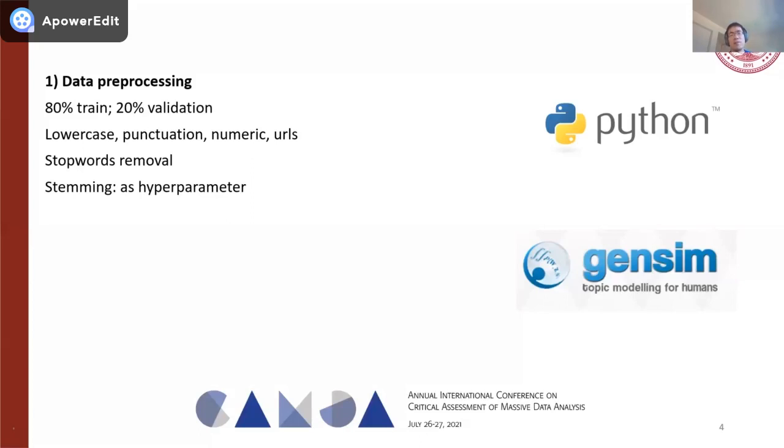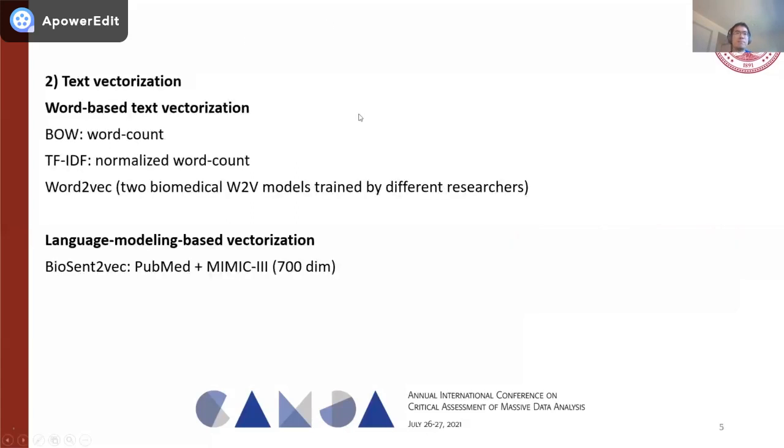The whole process of this modeling and model validation was done in Python, and the data pre-processing part was done with the Python library Gensim. And after we processed the data, we reached step 2, the text factorization. Here, we adopted different word-based text factorization algorithms and language modeling-based factorization algorithms.